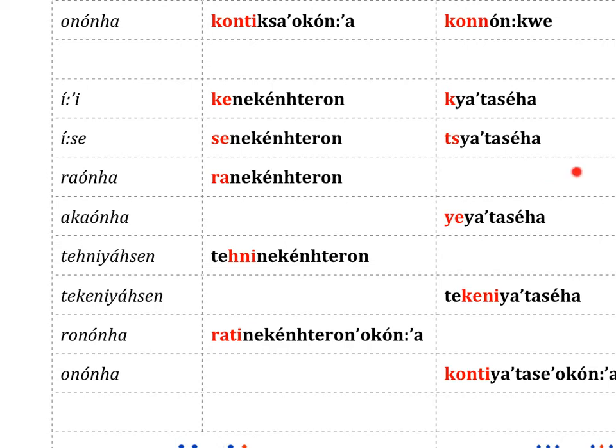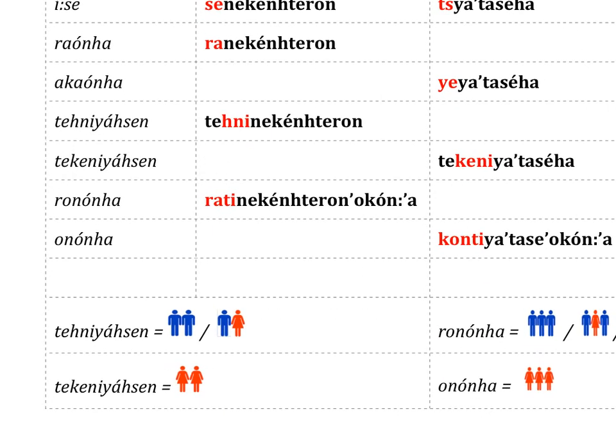Notice we don't have the term here because it just doesn't make sense in the language to use the female prefix on this term, which means young man. Instead, we have a gaunha for her or she, yeyat dezeha, young woman. Dehneasa for two people, dehne negantero, two young men. Degeniasa, degeniyat dezeha, two young women.